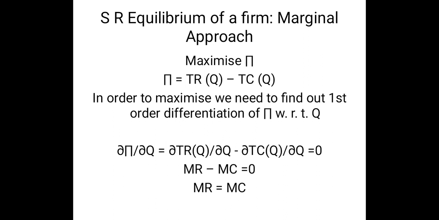So this is the mathematical condition, and we should say that this is the first order condition for profit maximization, that is MR equal to MC. Now what is the implication of finding the slope of the profit function? Let us see this diagram.